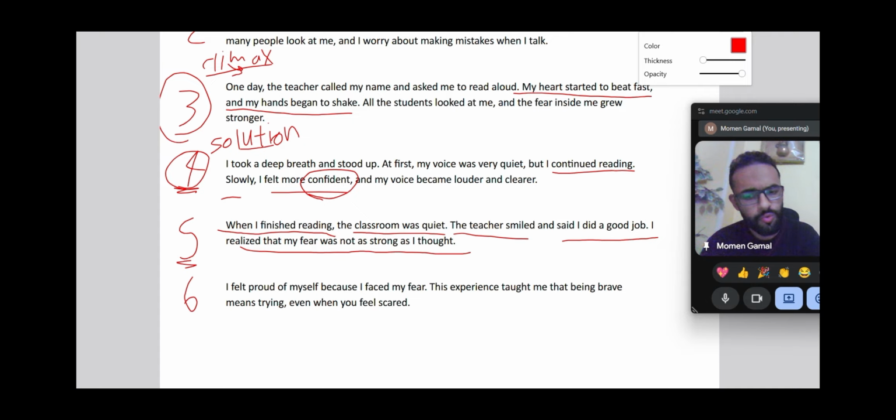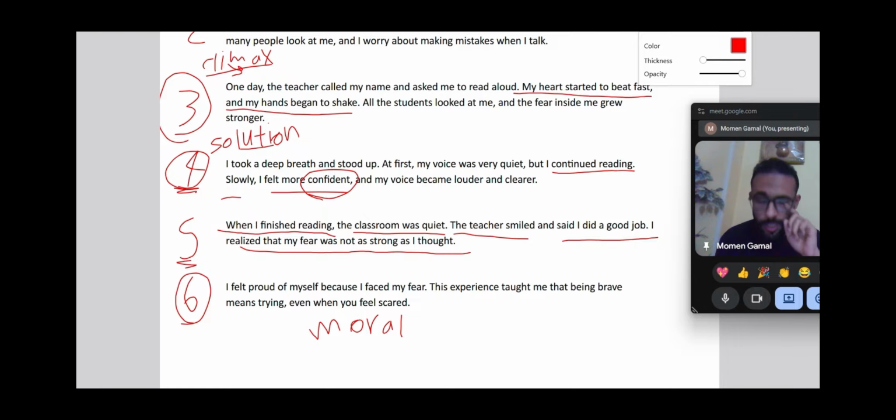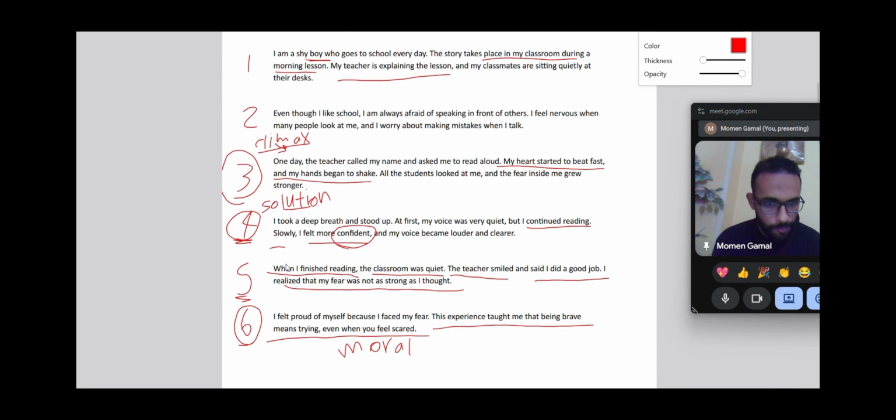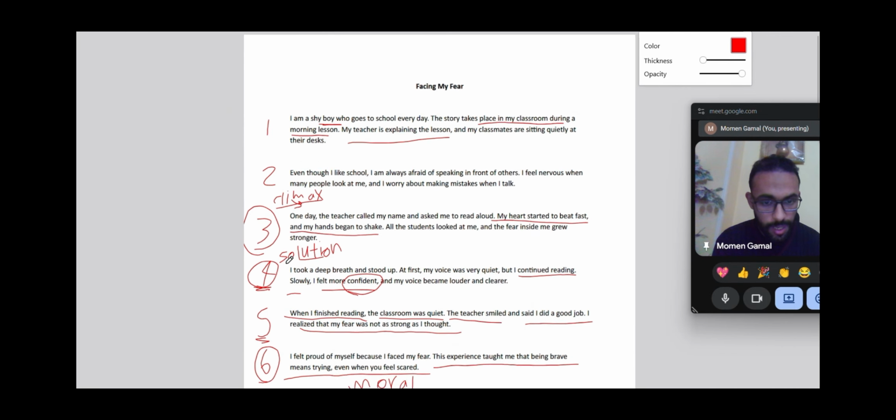Do you remember what we should write in paragraph number 6? This is the moral of the story. What did we learn, or what should we learn? Because every good story should have a moral, a lesson. "I felt proud of myself because I faced my fear. This experience taught me that being brave means trying even when you feel scared." Of course, this is a very short model of how to write the narrative.